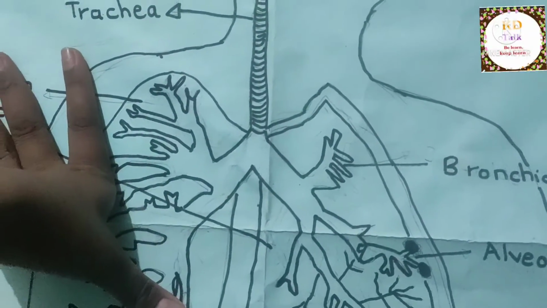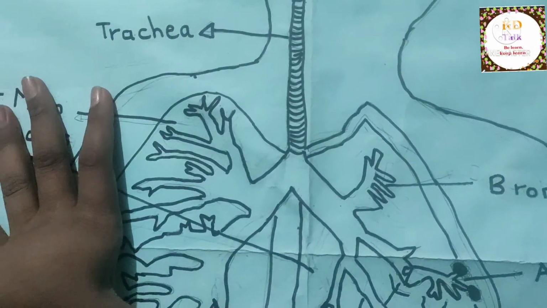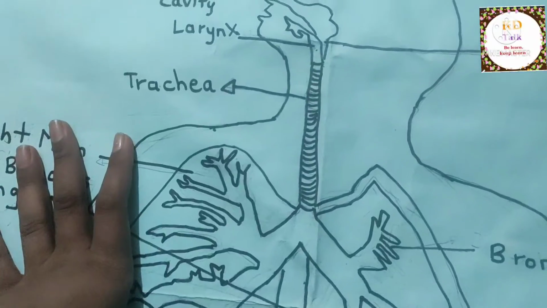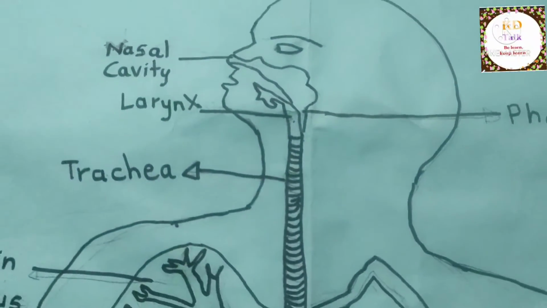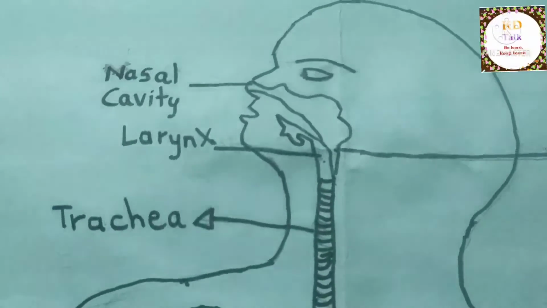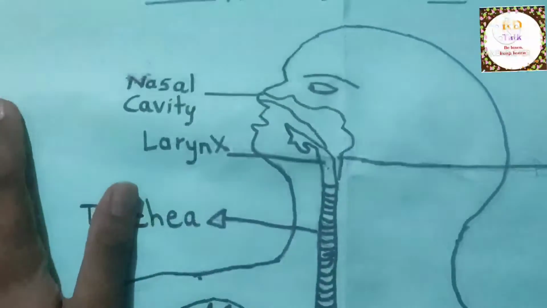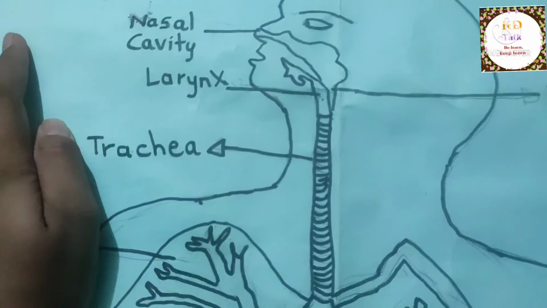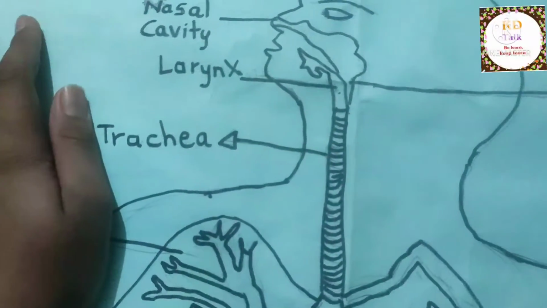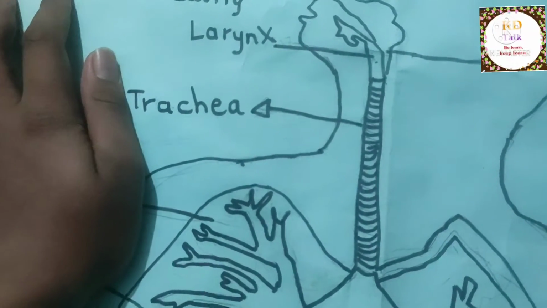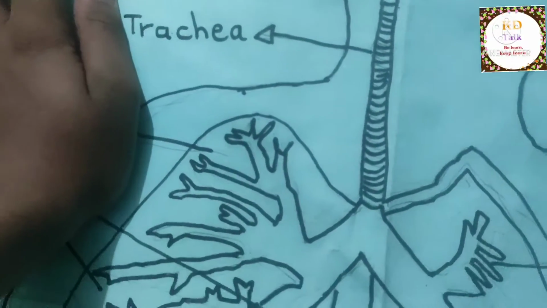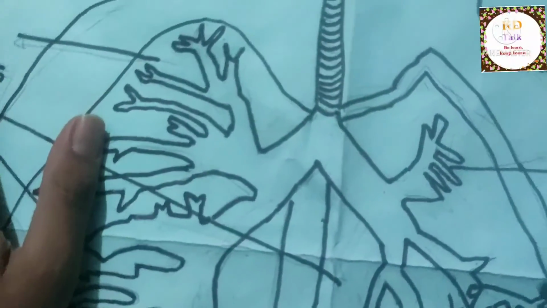So you shall know, we can take the air using our nose. Then hair and mucus present in the nose filter the air, and then the air goes to the nasal cavity, and the nasal cavity reaches this air to the windpipe, and the windpipe is present in the larynx, and using this windpipe, the air reaches the two lungs. The first compartment of this windpipe will be attached to the first lung, and the second compartment of this windpipe will be attached to the second lung. And the compartments of lungs are made by alveoli.